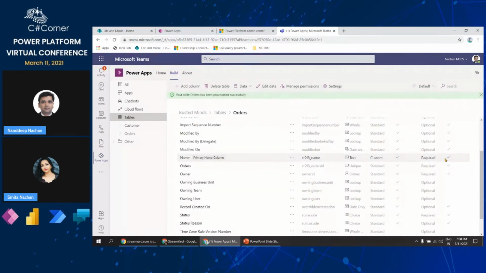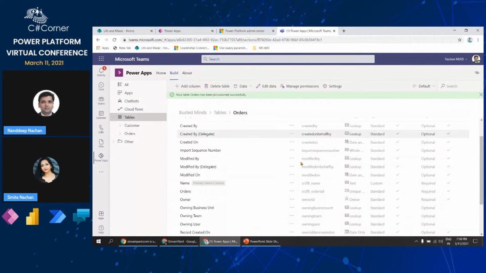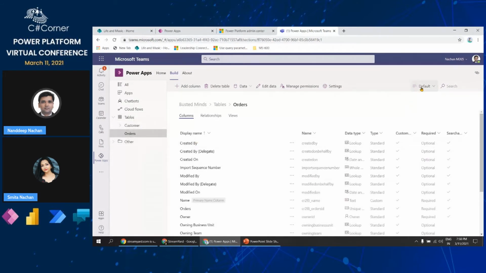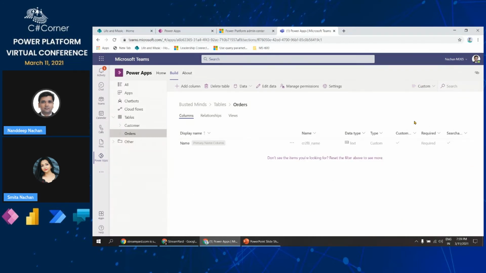But if you see, we have various columns here, including the created by, name, orders, and many more. So at least these are not the columns that we have created. What happens is that we do have a view here called default, which will show you all of the columns. Even this all view will show you all of the columns. And then we have two specific views here. First one is managed. Managed means all of the managed columns which are being used in the backend for Dataverse for Teams. And then we have custom, that means it will show you all of the columns that you have custom created.